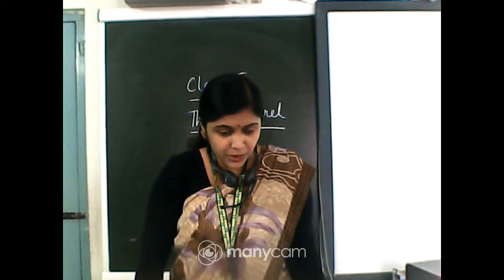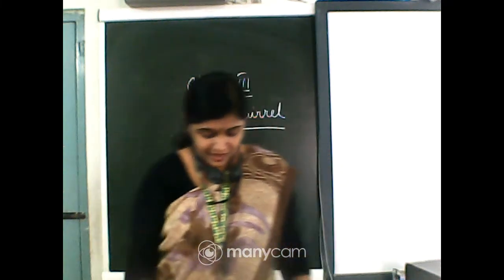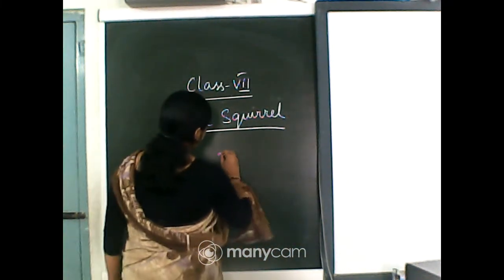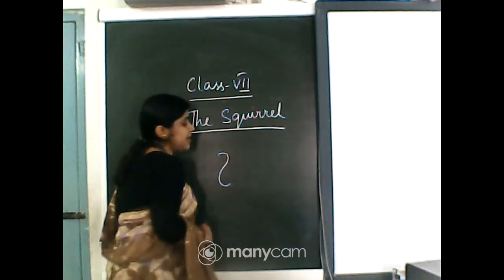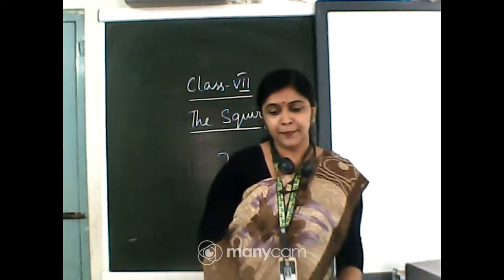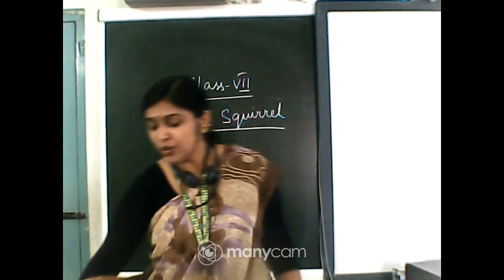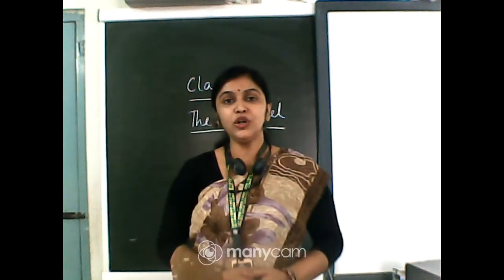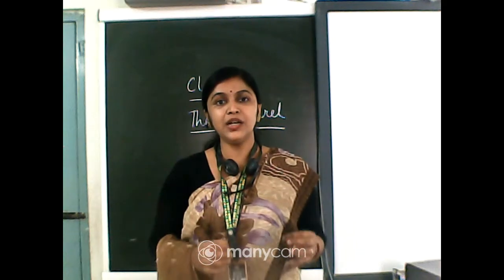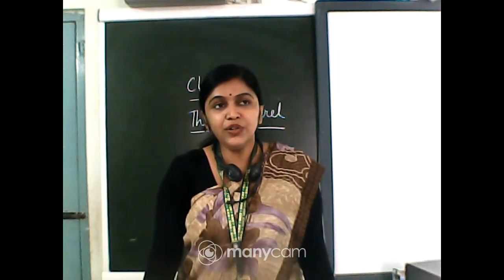The first line of the poem says, he wore a question mark for tail. That means his tail was in the shape of a question mark, something like this. Then, an overcoat of grey. An overcoat of grey means his body was like an overcoat. It's a furry body. If you have seen a squirrel, you know that their body is full of fur, and it's an overcoat of greyish color.